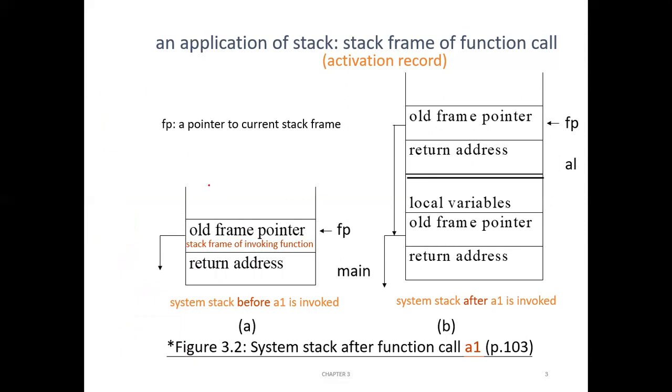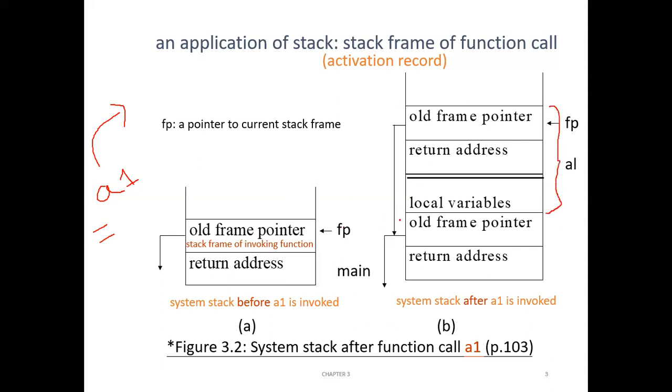Now assume that this is the main function. From the main function, we are calling a function called A1. Okay, so now the control will go to the A1 function. But before that, the return address after executing A1, where the control should come back, all these things should be pushed into the stack. For that, one entry will be added into the stack. So this is the new entry that is added to the stack.